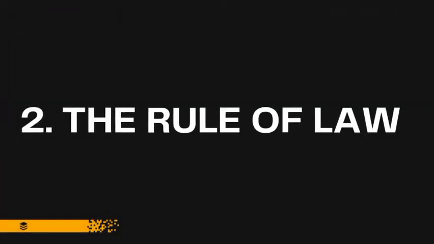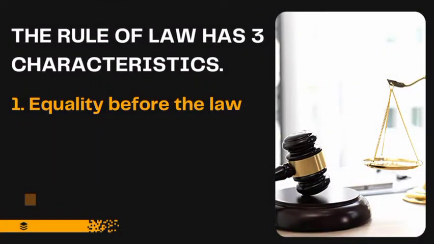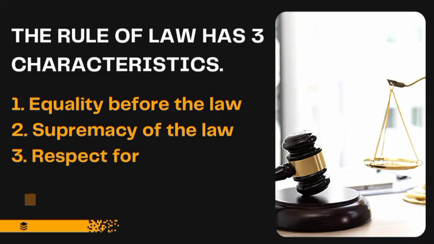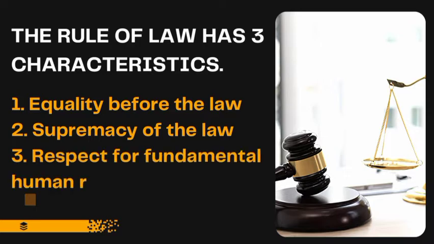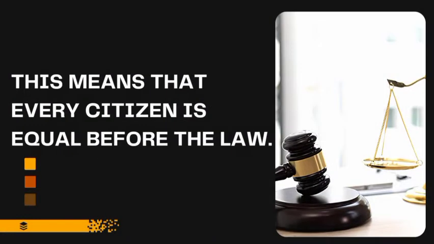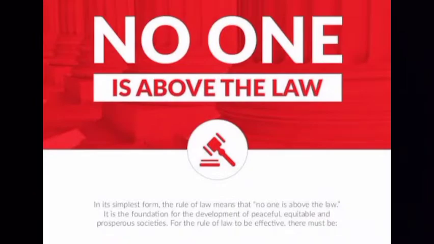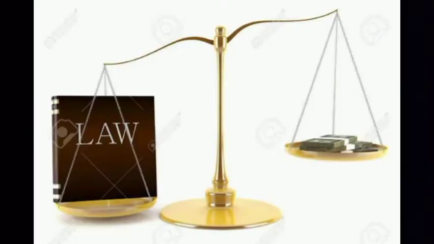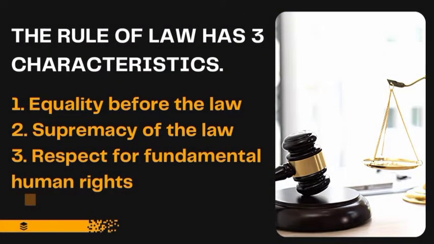Number two, rule of law. What does the rule of law mean? The rule of law has three major characteristics. What are these characteristics? Equality of the law, supremacy of the law, and respect for fundamental human rights. This means that every citizen is equal before the law. There's a common saying that we hear most times: they say nobody is above the law. That is the fundamental characteristic of the rule of law. All citizens in the society have equal rights in the face of the law.